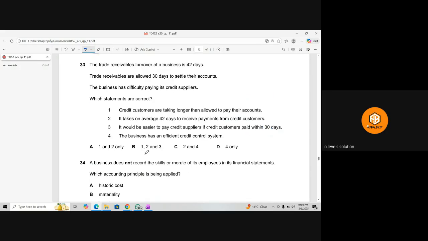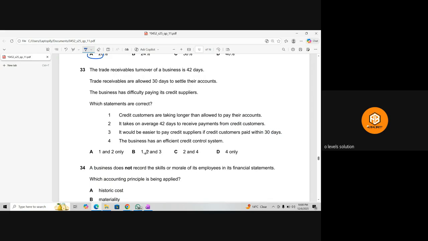Then the next question is that trade receivable turnover of a business is 42 days. Trade receivables are allowed 30 days to settle their accounts, but the turnover is 42. The business has difficulty paying its credit suppliers. Which statements are correct? First statement is credit customers are taking longer than allowed to pay their accounts. Of course, allowed is only 30 days, but they are paying in 42 days. So it's right. Second is that it takes on average 42 days to receive payments from our credit customers, which is also right, because on average we are taking 42 days to receive the money from them.